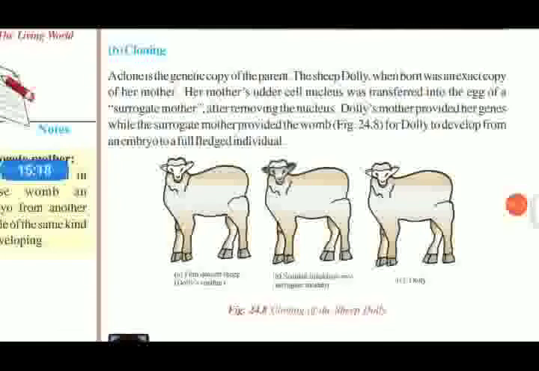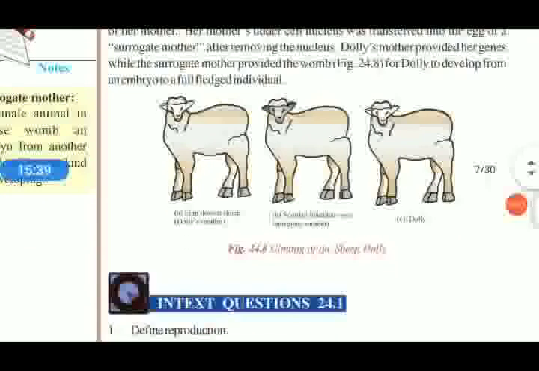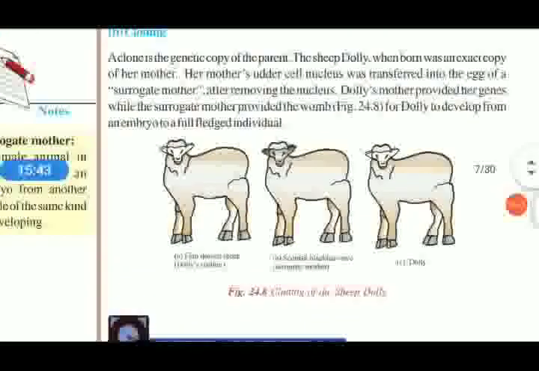Normally we take a cell from an organism and an ovum of a female body, remove the nucleus of the ovum, put the nucleus of the cell we want to clone into that ovum, and grow it in the normal way. We can discuss this also in our next session in detail. Dolly is a sheep.